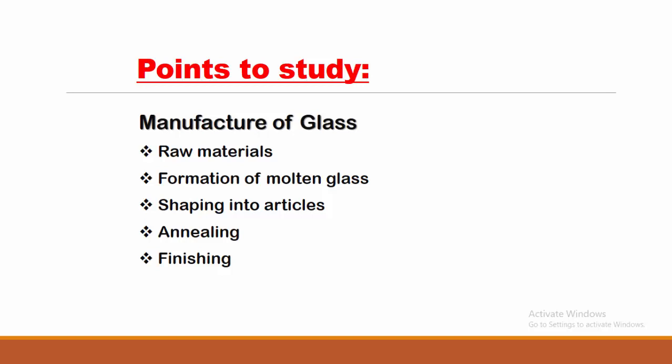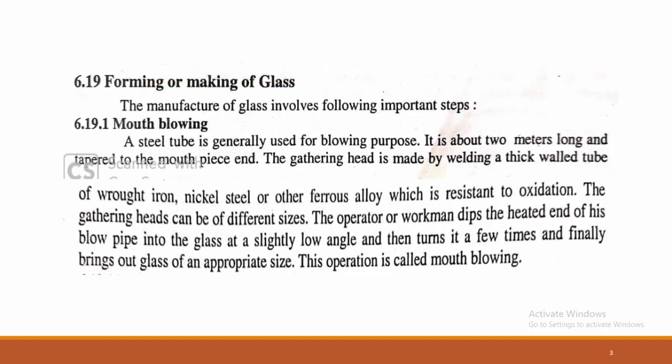Next, in this lecture we are going to study the further steps: shaping of articles, annealing, and finishing. First is the shaping of articles. Once the molten glass is formed with the help of the pot furnace or the tank furnace, at the temperature required for the formation of molten glass, that is 1400 to 1500 degrees Celsius, at the end there is a requirement of a drying chamber, where the heat of the molten glass is approximately 980 to 1000 degrees Celsius.